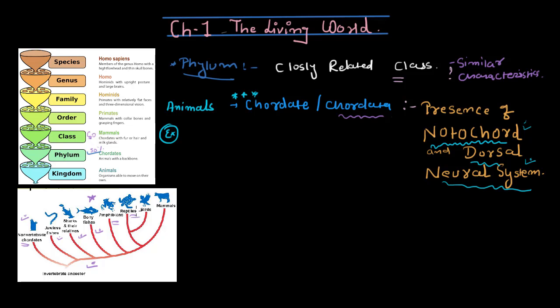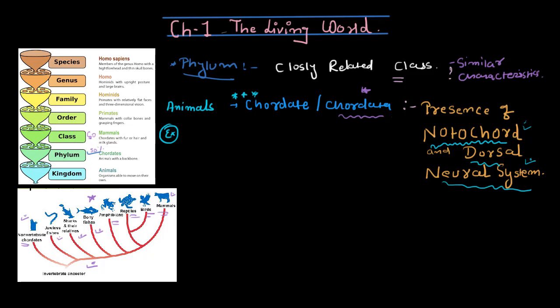Reptiles like snakes, which do not have actual hands or legs. And then there are birds, any bird you can take as an example, and mammals, any animal, which includes us too. All of these are going to have this notochord and dorsal neural system, and that is why we put all of them together in the phylum called chordata.